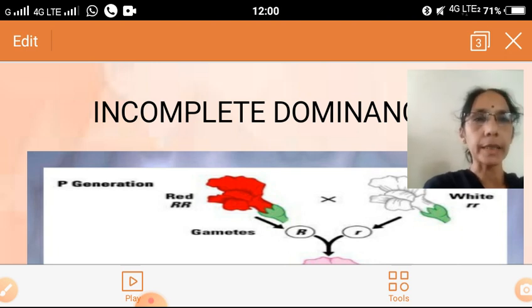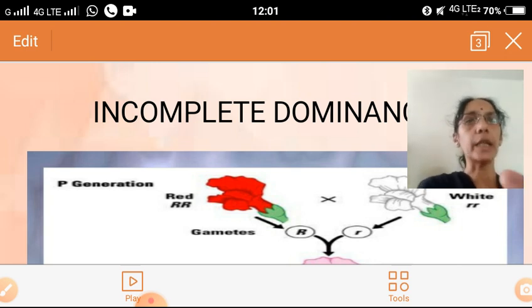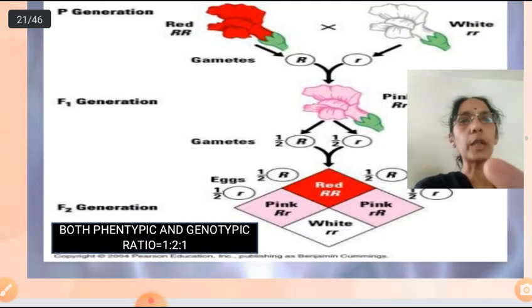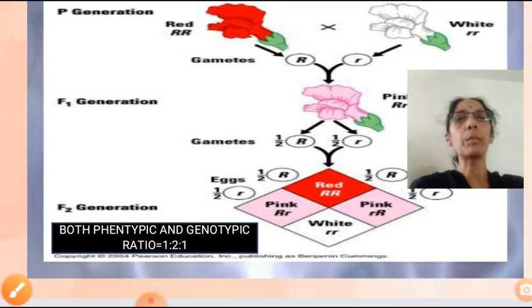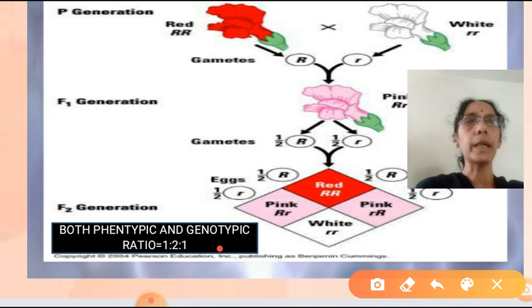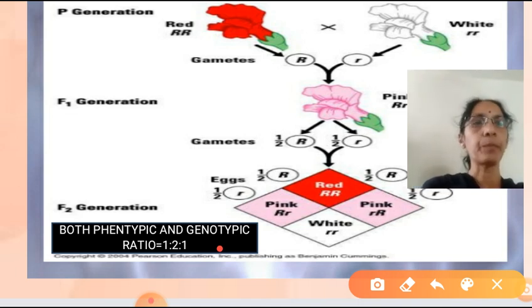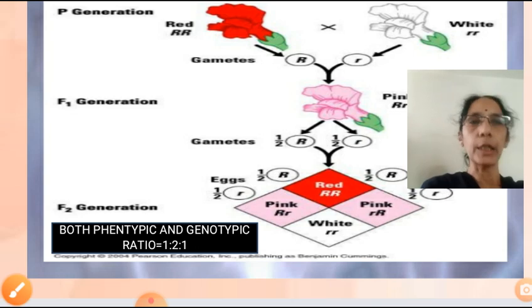You have studied an example in the case of Snapdragon, when the scientist crossed a plant with a red flower with another plant having a white flower. The F1 generation is pink in color, intermediate in color. And in the F2 generation, both the phenotypic and genotypic ratio is 1:2:1.